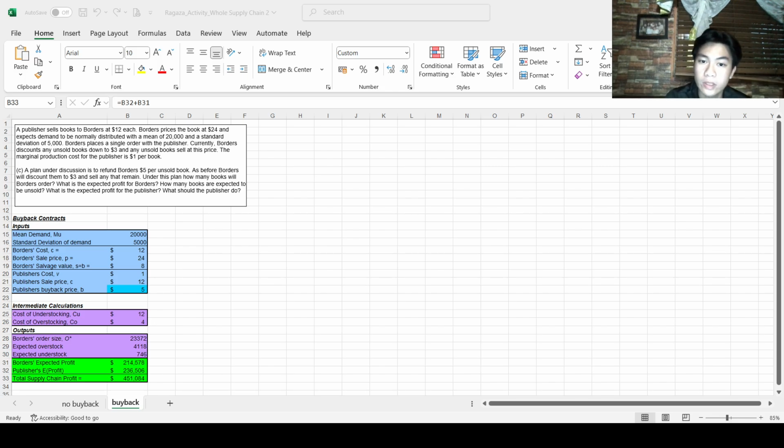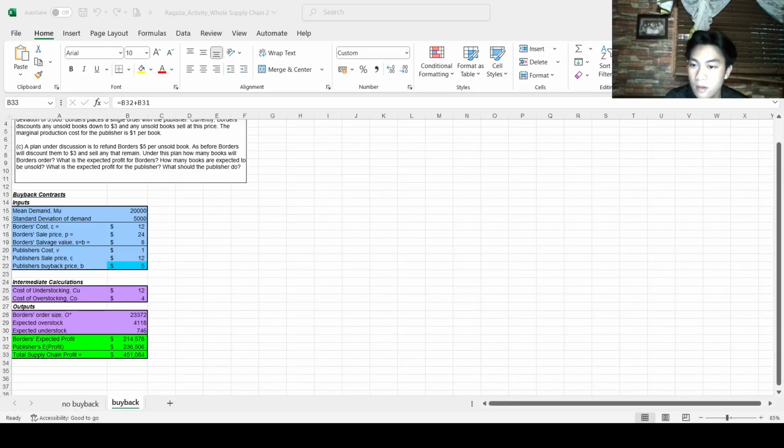So to answer the question of letter C, the new plan of Borders should order around 23,372 with a profit increase of $214,578. The number of books expected to be discounted is 4,118 in this section of expected overstock, while the expected unsold books is around 746, or the expected understock of Borders.